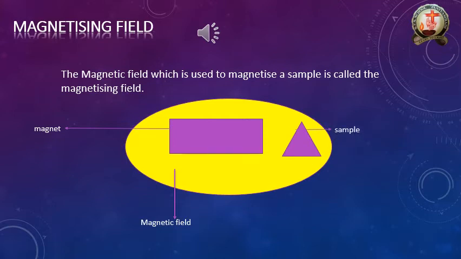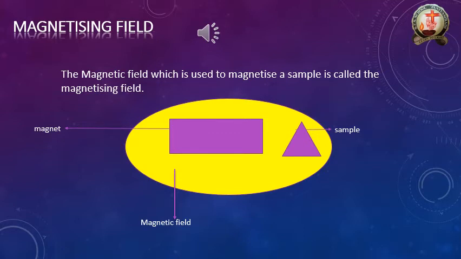Magnetizing field. You know already what a magnetic field is, correct? This is a little bit different. It's not the magnetic field, it is the magnetizing field. Now we will discuss this topic. The definition of the magnetizing field: the magnetic field which is used to magnetize a sample is called the magnetizing field. Once again, the magnetic field which is used to magnetize a sample is called the magnetizing field.